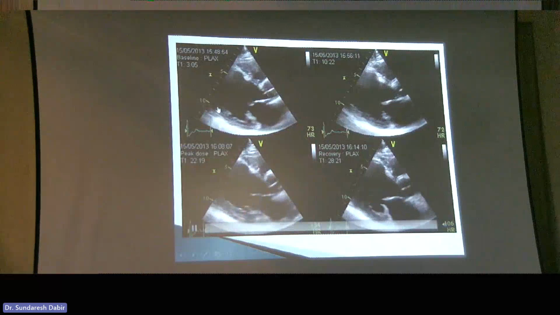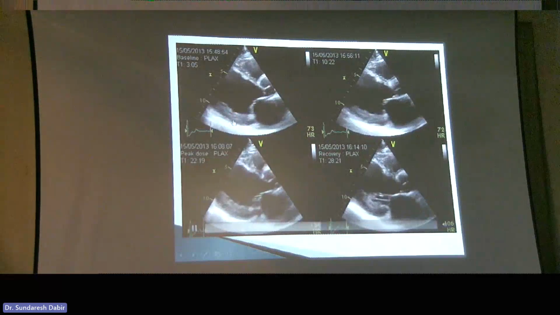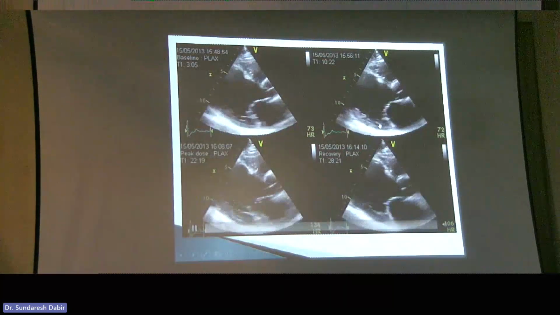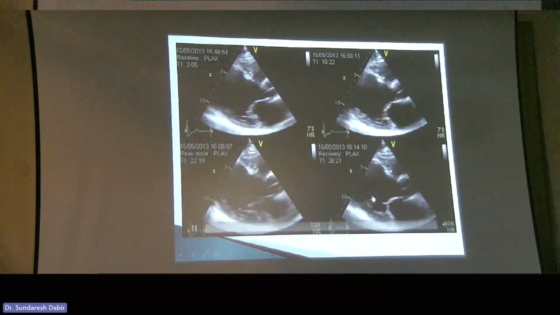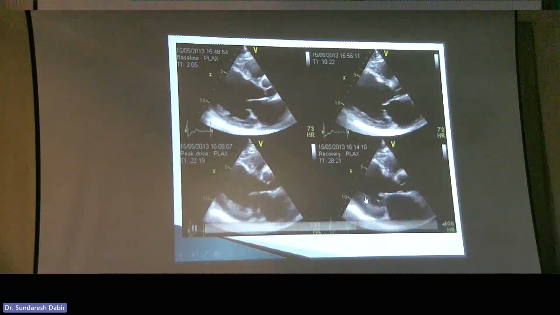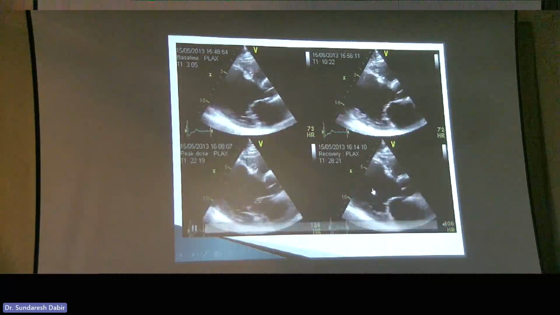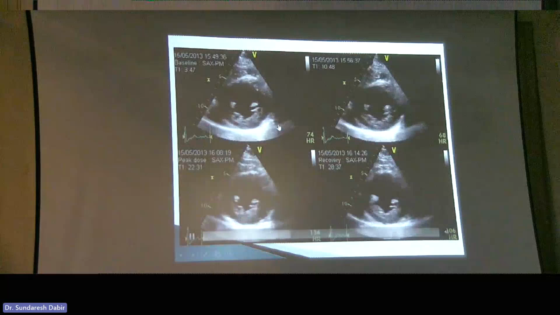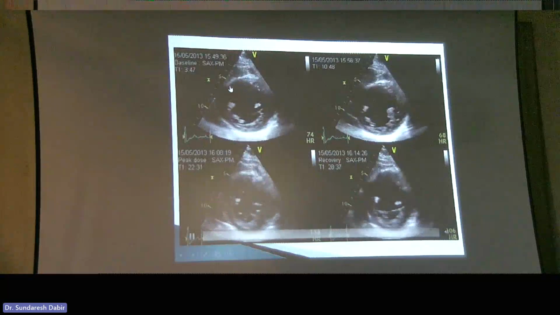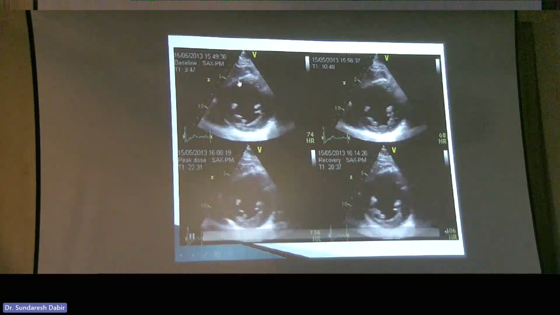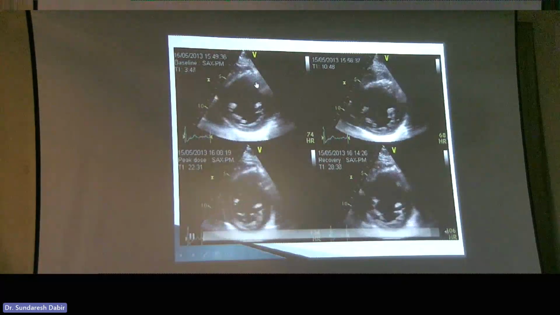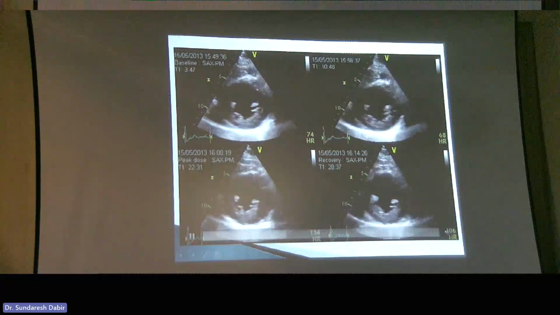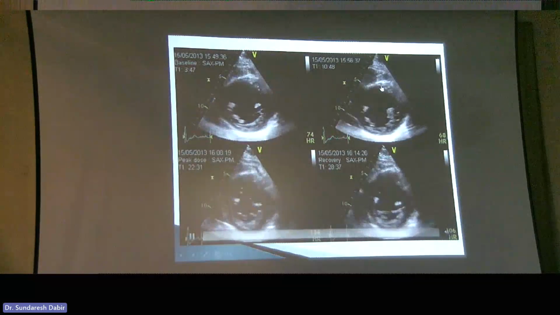But if you look at the inferior lateral wall, it's maybe hypokinetic at rest. It gets slightly better at low dose, gets better still at high dose, and then has, again, normal function at recovery. So this inferolateral wall, nothing is wrong with it. Let's go to the short axis images here. You can see this anterior septal wall is akinetic here, anterior septal, inferior septal, and anterior wall is probably the same and akinetic as well. At low dose, there's no improvement. So that means it's non-viable.